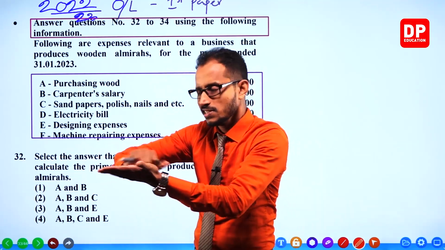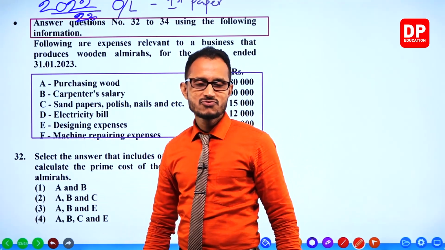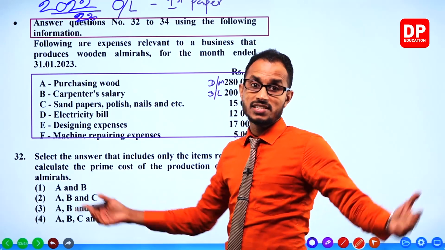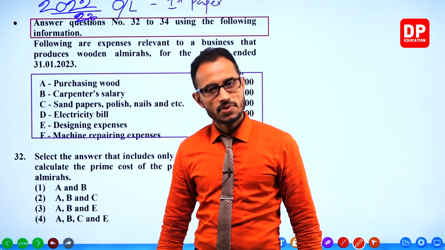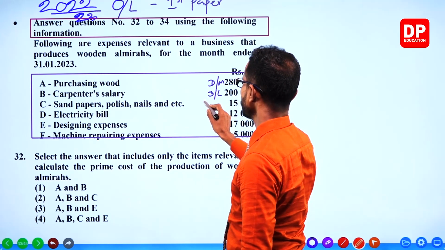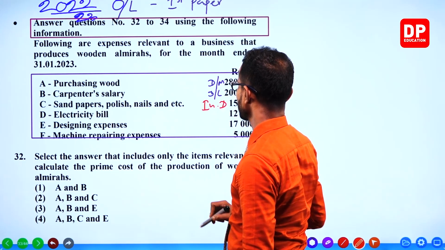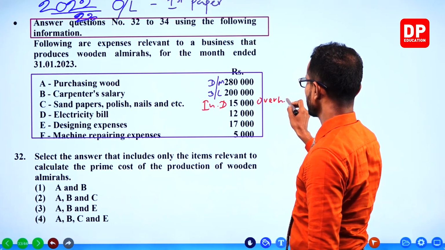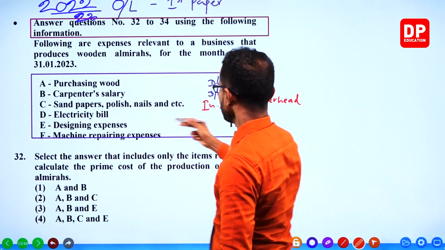They smooth off the wood with sandpapers, but those materials are not directly included in the product, which is the almirah. So they are indirect materials, which are included in overhead costs. Electricity bill, indirect.